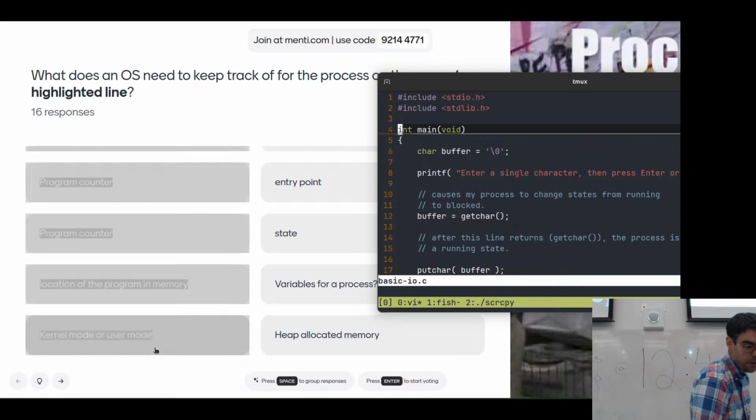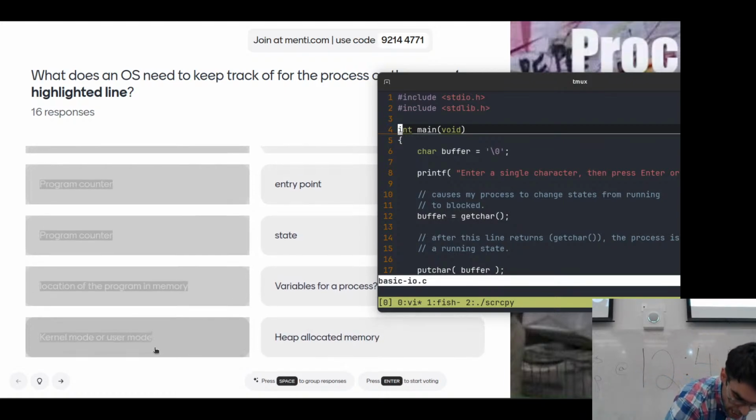Heap allocated memory. So yeah, we don't actually technically have a heap right now, but one thing that we saw when we used that program called strace to print out all the system calls that our program is making, one of the system calls that we saw was called BRK, break. We didn't call that.